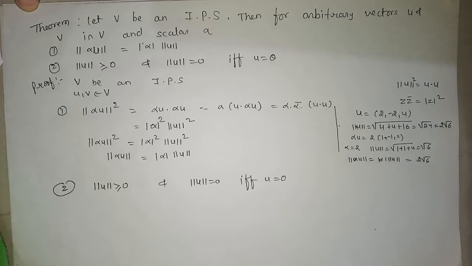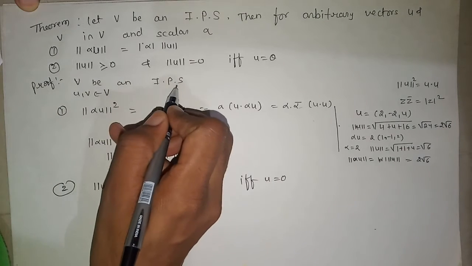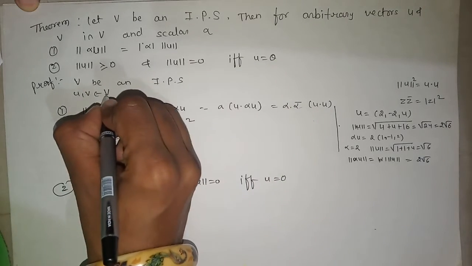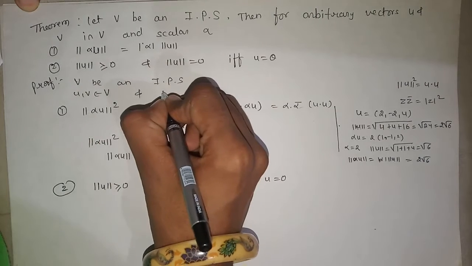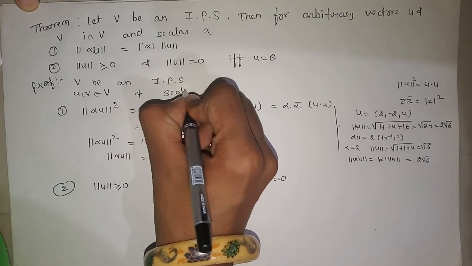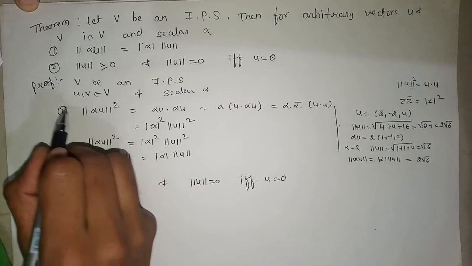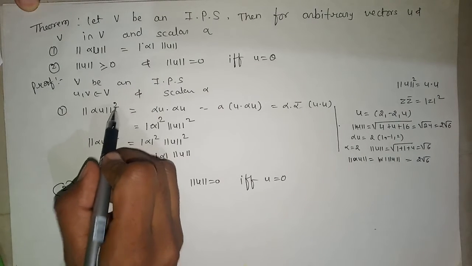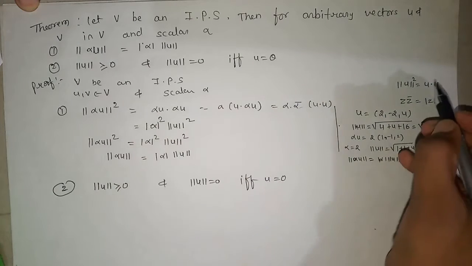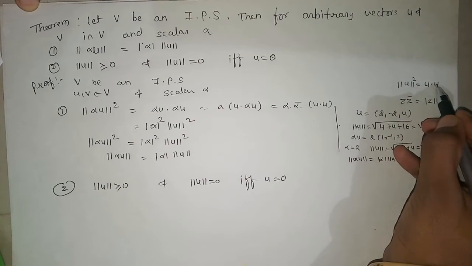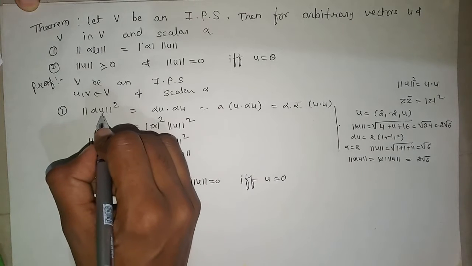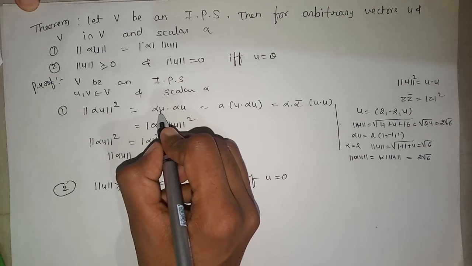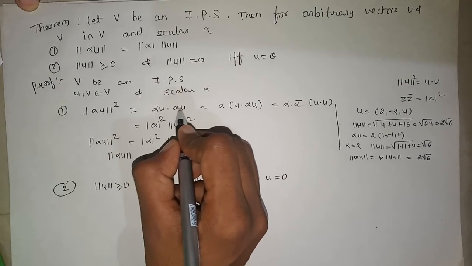Now to prove this, suppose V is an inner product space, u and v belong to V, and alpha is any scalar. So for the first property, we will see norm of alpha u square is equal to, since we have norm of u square is equal to u dot u, therefore we can write norm of alpha u square is equal to alpha u dot alpha u, or we can say inner product of alpha u and alpha u.